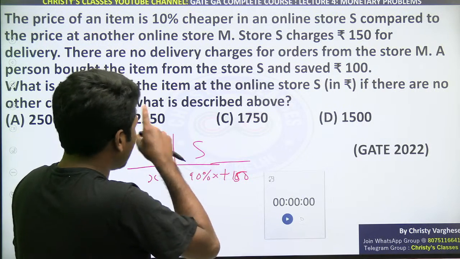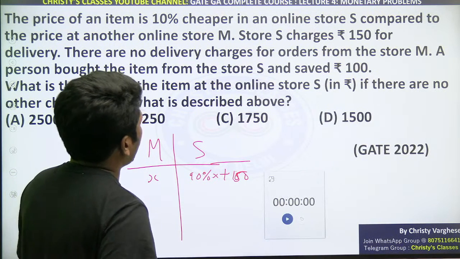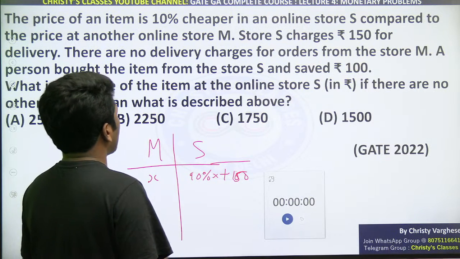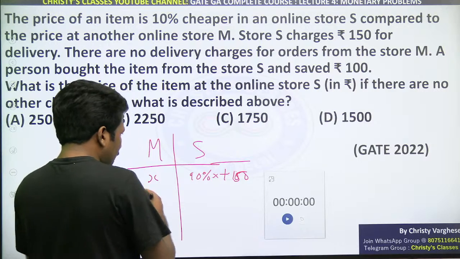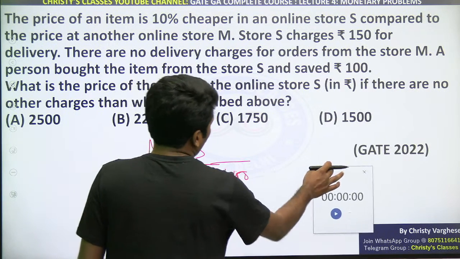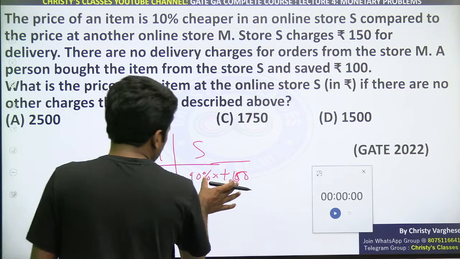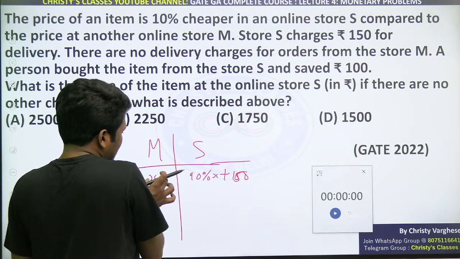Are you all understanding? Then what is the final question? What is the price of the item at online store S if there are no other charges other than what is described above? Okay. So for that, we need to find X. So what is the easiest way to do it? 90% of X plus 150 is 100 rupees less than this.